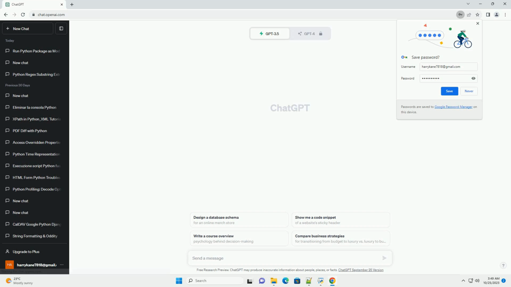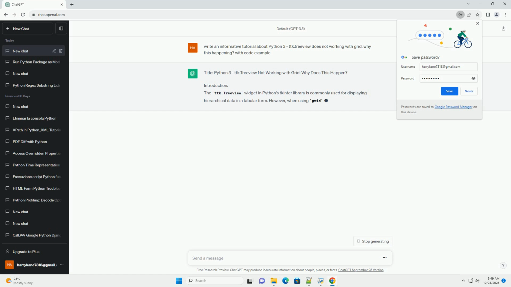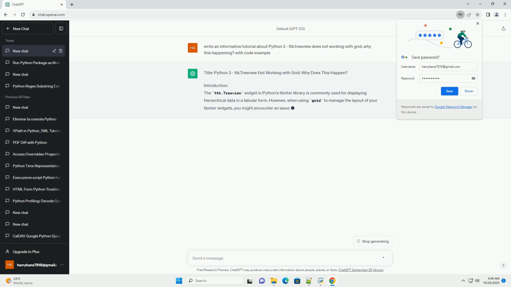Title: Troubleshooting Python 3 ttk.Treeview when using the Grid Geometry Manager. Introduction. The ttk.Treeview widget in Python's tkinter library is a versatile and powerful tool for displaying tabular data. However, you may encounter issues when trying to use the Grid Geometry Manager in combination with ttk.Treeview. In this tutorial, we will explore why this issue occurs and how to resolve it.